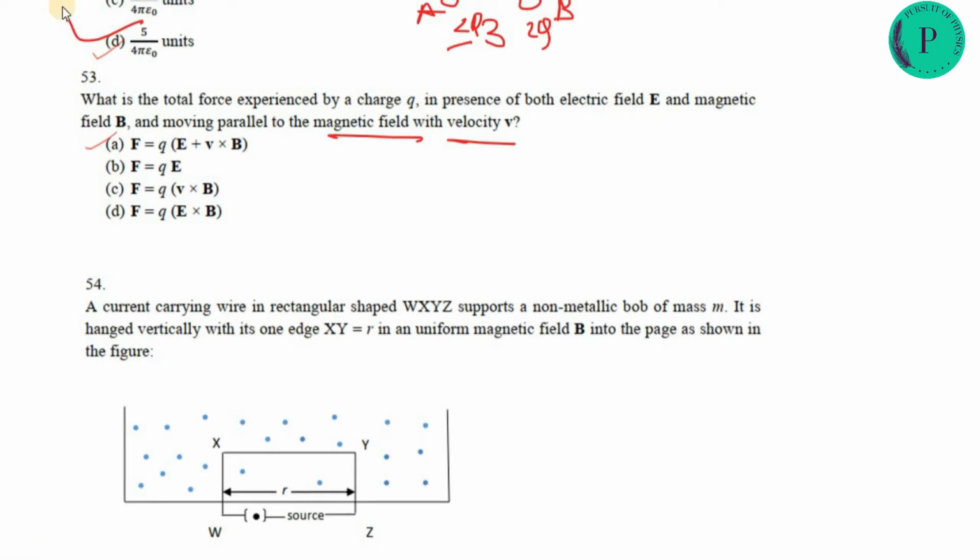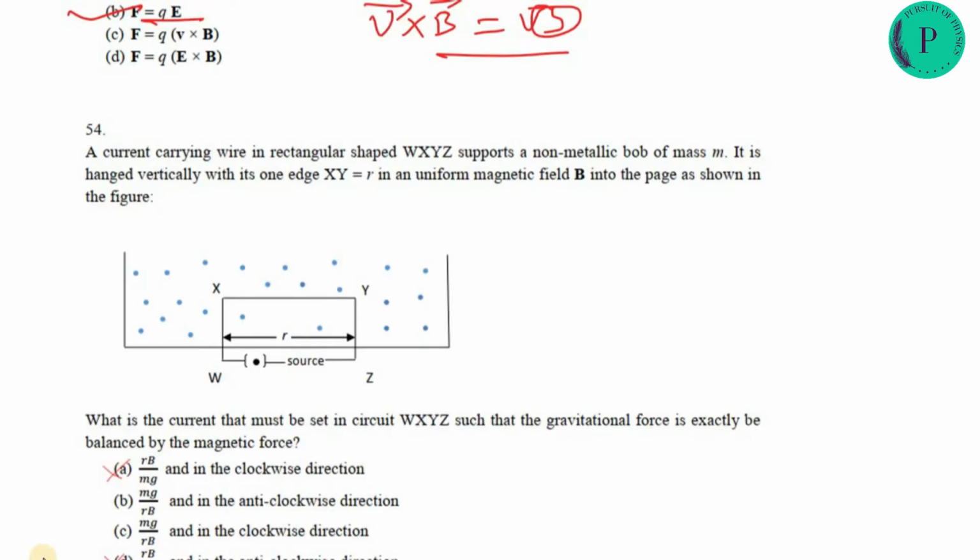Why? Because in the Lorentz force, QE plus V cross B, V cross B means V B sin theta. Parallel means sin theta is 0, so this term will be 0. So the only force acting is F equal to QE.